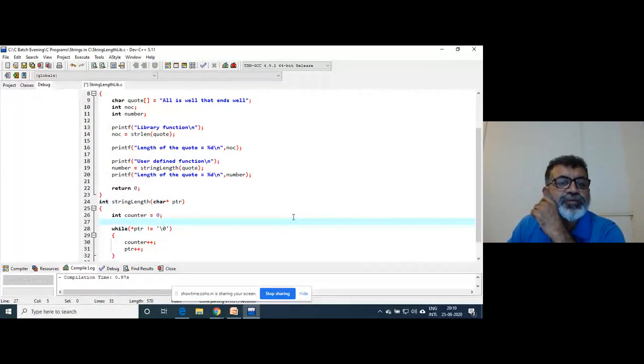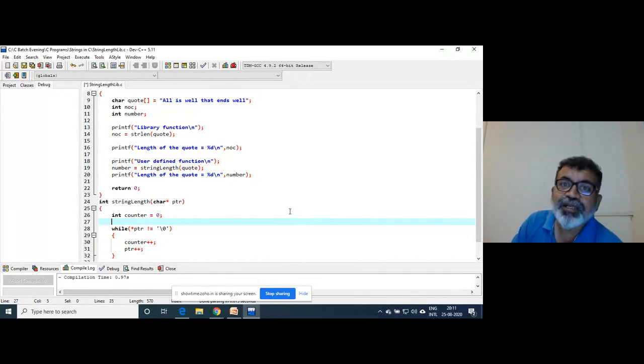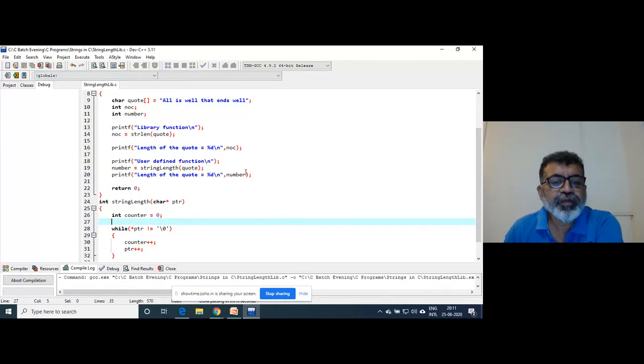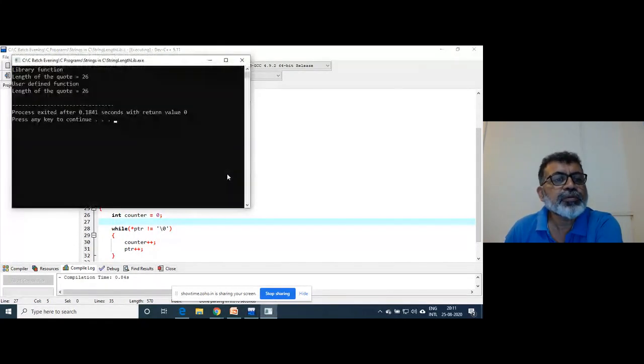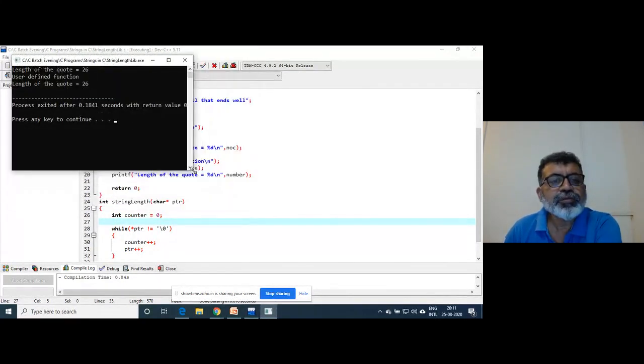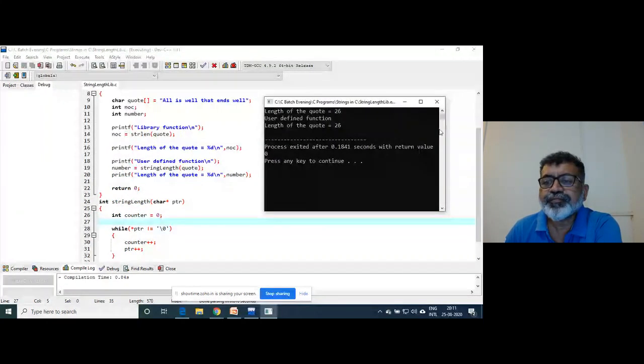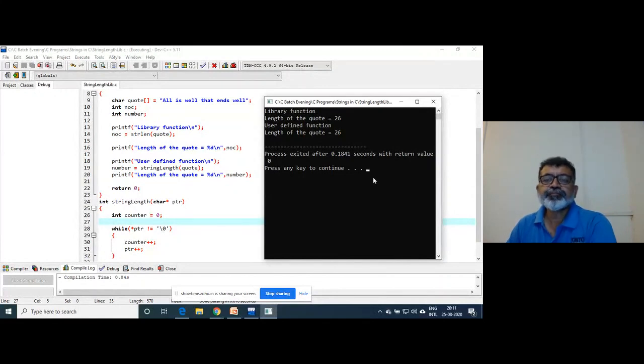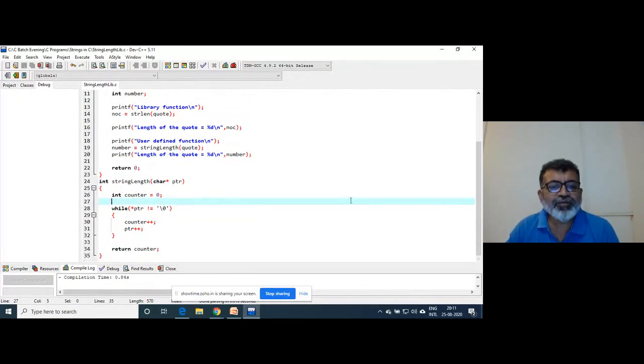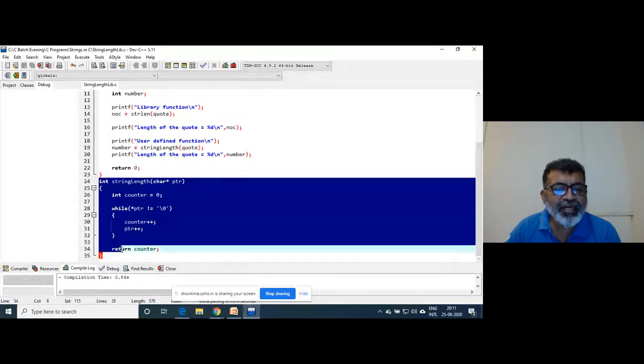You cannot use the name of the user defined function as strlen because it will conflict with that. It won't allow you. So got that? Library function length of the quote is 26. User defined function length of the quote is 26. That's it. So this is how the function might have been written inside the library.